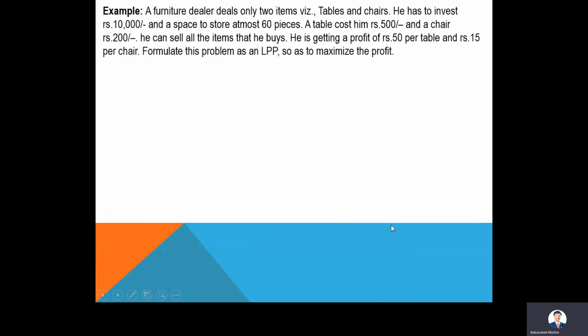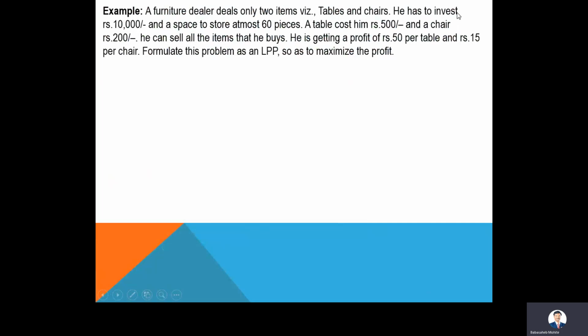Now we'll see one simple example. A furniture dealer deals in only 2 items. Here we identify how many decision variables there are. Only 2 variables, 2 items. And what are those? Tables and chairs. So I can give the first variable as table, the second variable as chair.